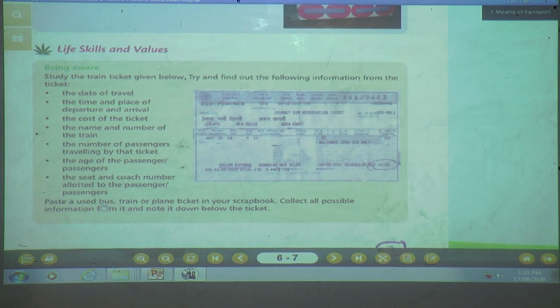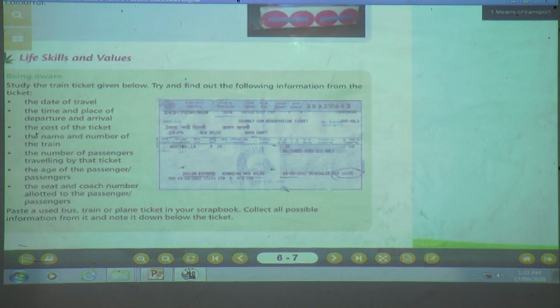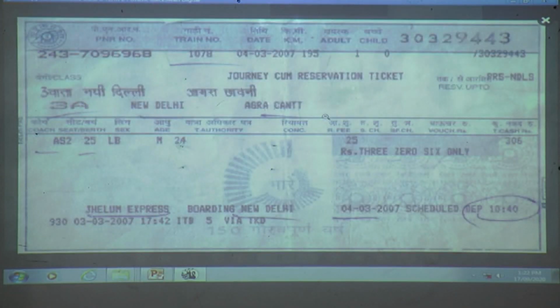Okay, children, for example, you are pasting the ticket of a bus. You can note the information about the bus, like how they have given the details about the train. The same way you can write about a train, bus or plane ticket in a scrapbook. Okay, children, understood?